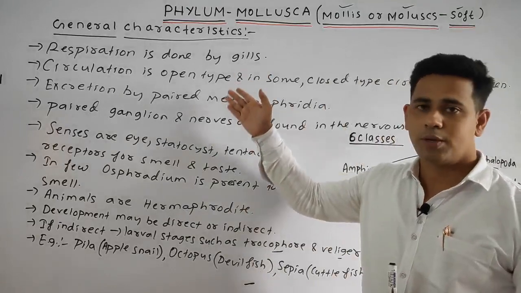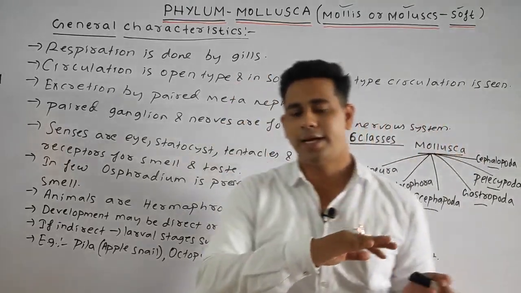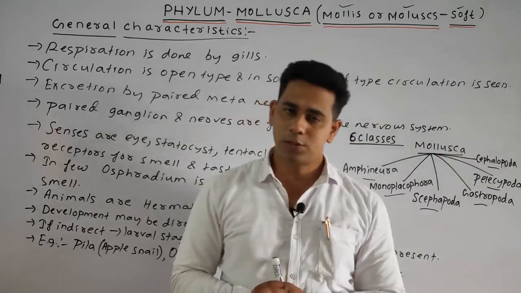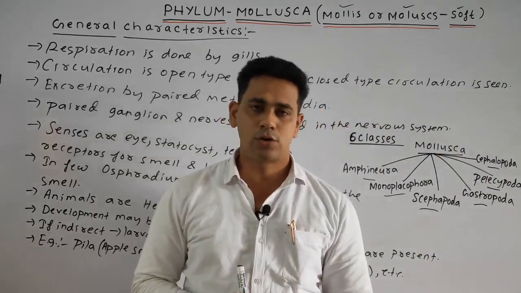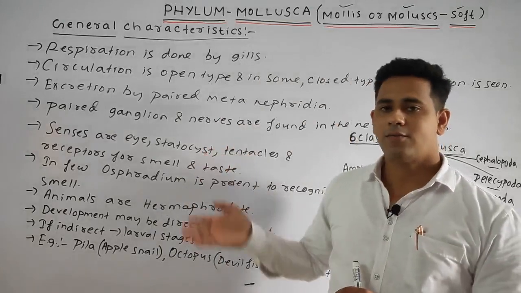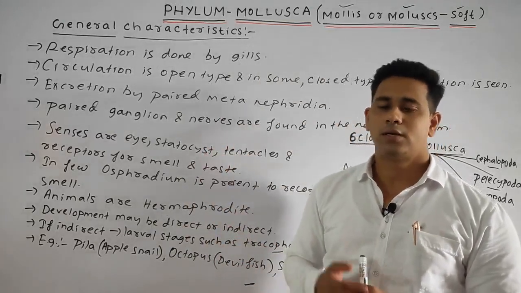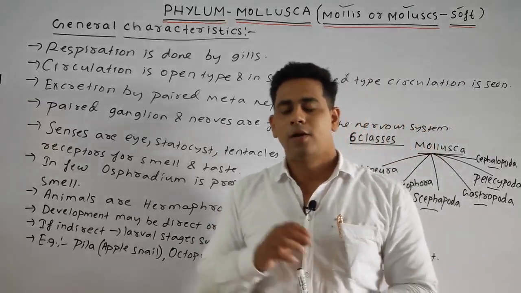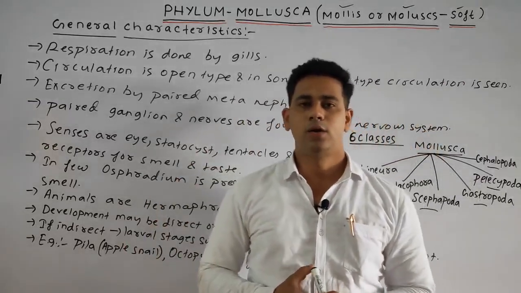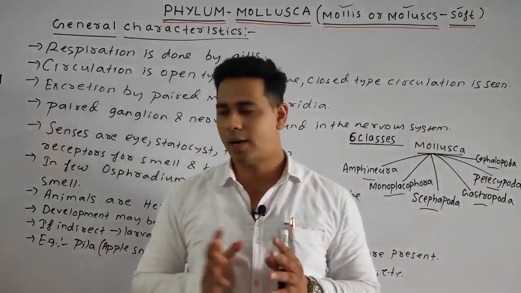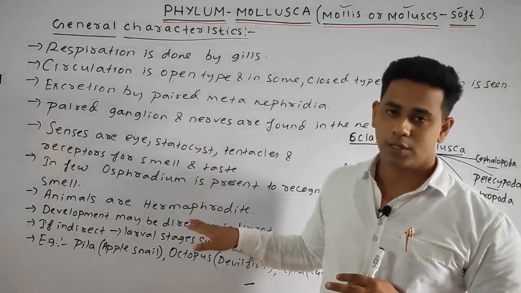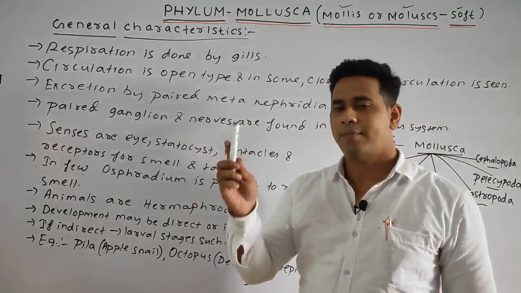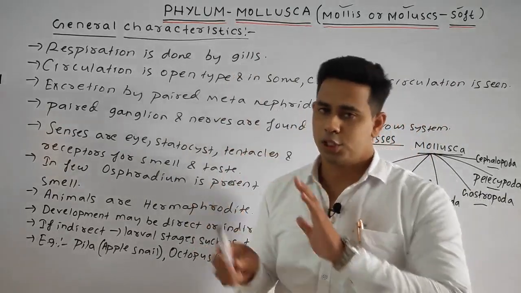Next, we discussed so many points related to circulation. It can be open or it can be closed. In the nervous system, paired ganglion is present, and connective nerves are also present. Also, senses are in the form of the eye, statocyst, and tentacles, and receptors are present for smell and taste. And in a few, the osphradium is present, which helps in recognizing smell. We also discussed that the animals belonging to Mollusca are generally hermaphrodite, meaning they have both the male and the female reproductive system.